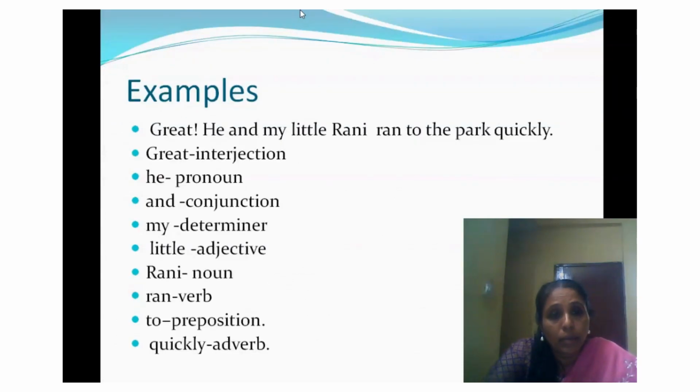Look at this example. Great, he and my little Rani ran to the park quickly. Great is interjection, he is pronoun, and is conjunction, my is determiner, little is adjective, Rani is noun, ran is verb, to is preposition, quickly is adverb here in this sentence.